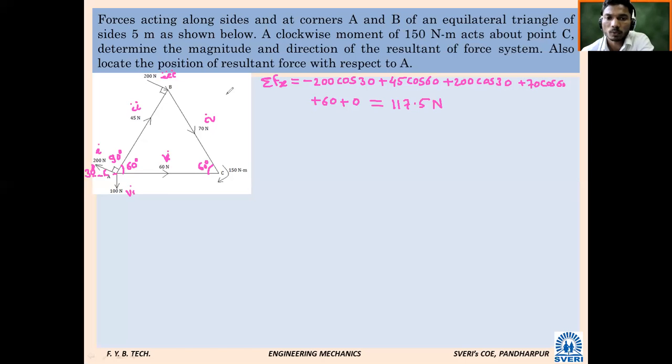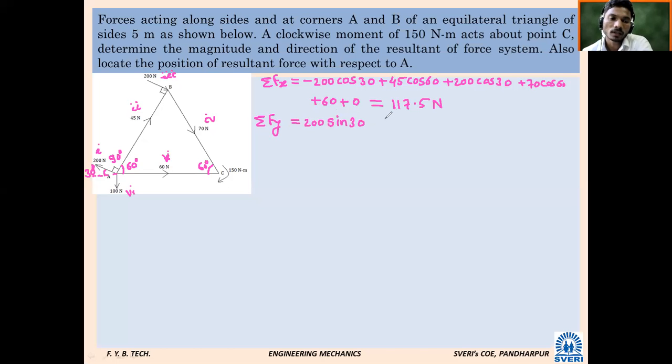Tell me now, summation Fy. Force number 1, which is force 200 Newton. Is it positive or negative? Positive. What will be its value? 200 sin 30. Very good.